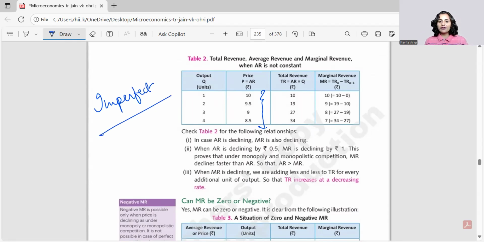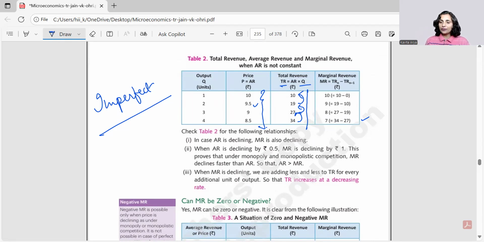Right. And in this imperfect market situation, if you're going for one commodity, it's priced at 10. If you're going for the second commodity, you would have each of them together at 9.5. So now that we know how to find TR, total revenue is price into quantity, right? So just keep on multiplying and you get to have this table. And when you have this table, just subtract the preceding value from the current value, and you get this value. Say 34 minus 27 will get you 7. So this way you are able to get the whole column sorted with TR, AR, MR.